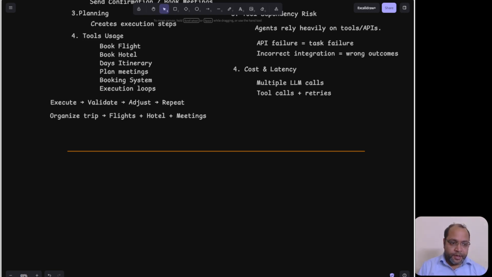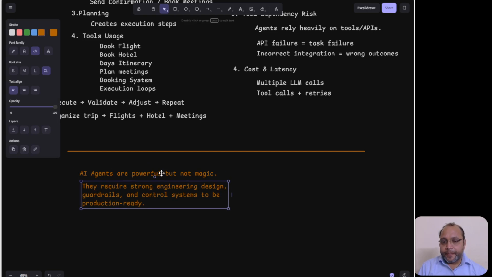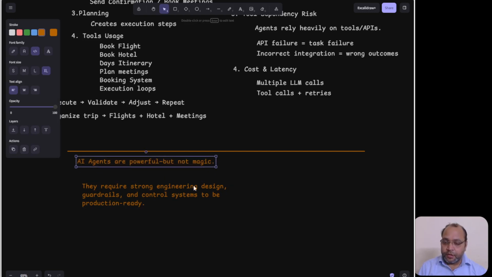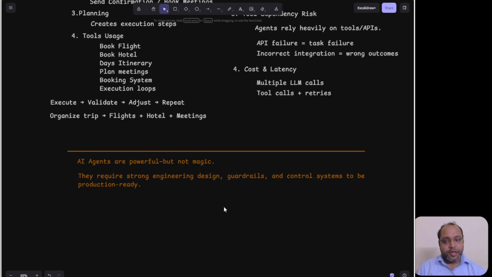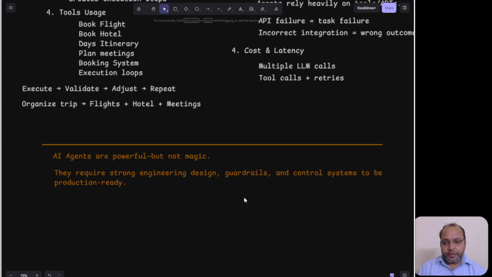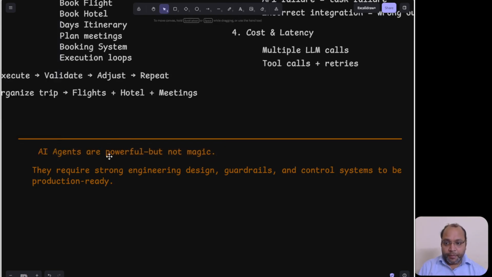So always keep in mind, if anything gives you ease and automation is possible, there are limitations as well. So note down, guys, these statements are very important for AI agents. They are definitely powerful but not magic. There is no magic in the AI era, whether Gen AI, Agent AI, or Agentic AI, because as we move further, I will record further videos for Agentic AI as well.